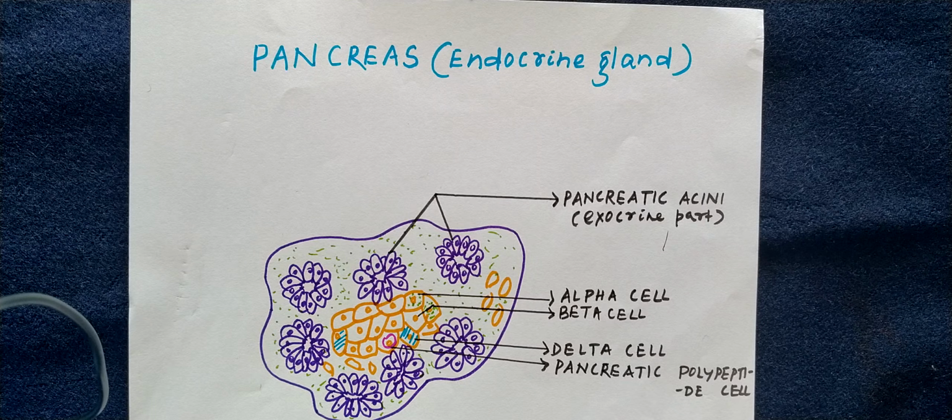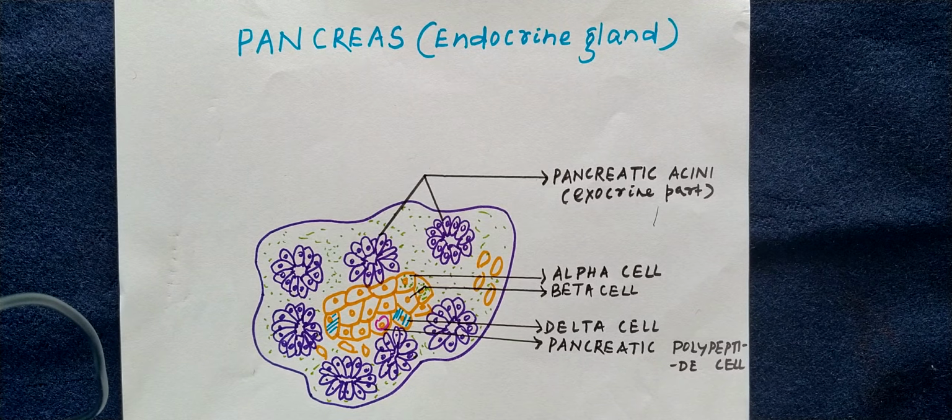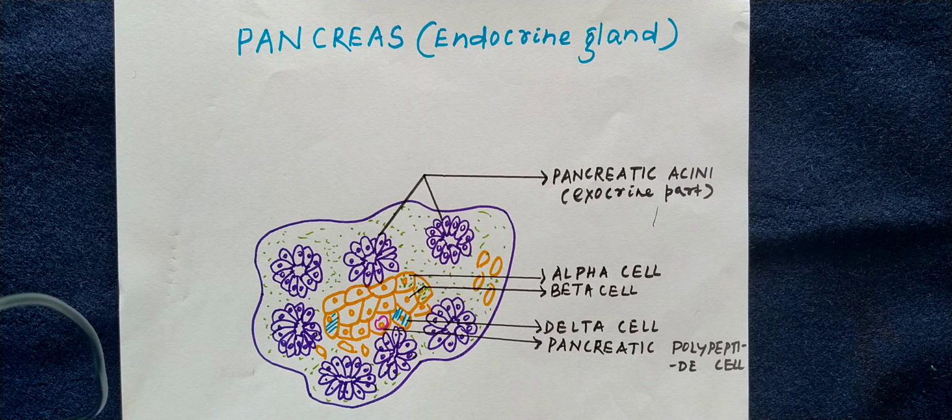Today we will study another topic of endocrinology, that is the endocrine function of the pancreas gland. Pancreas develops from the endoderm of the embryo. Pancreas lies below the stomach in a bend of the duodenum. Pancreas is an elongated yellowish gland. It is about 15 cm long and weighing about 85 grams.